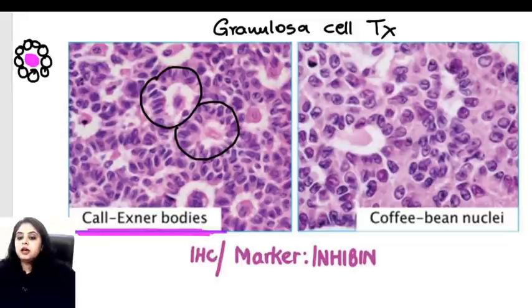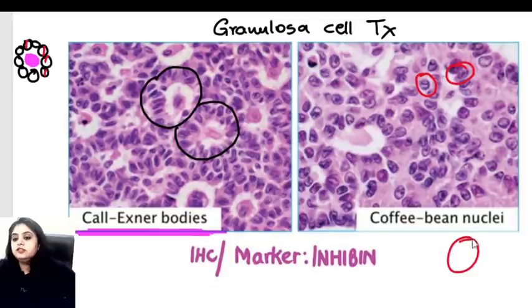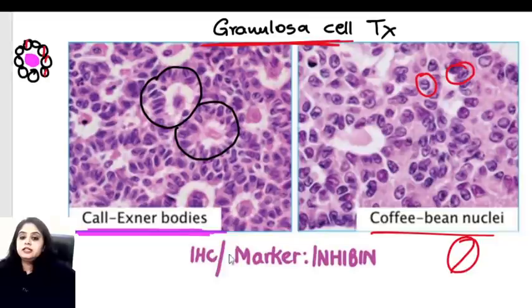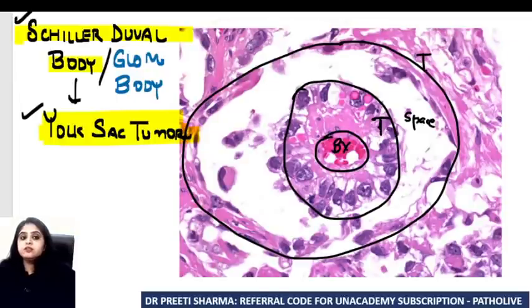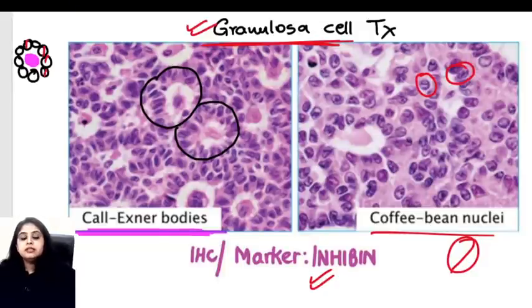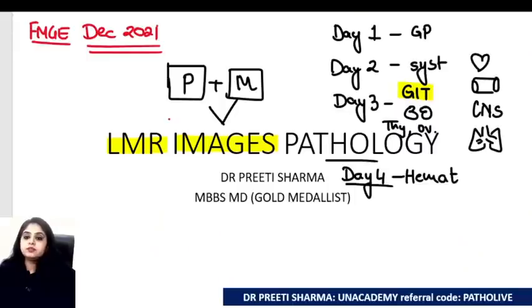But anything special about these nuclei? These nuclei also might have a line inside it. Means if you look at some of these nuclei over here, these nuclei also have a line, that is they have coffee bean nuclei. So what does granulosa cell tumor have? It has Kohl-Exner bodies and it has coffee bean nuclei in the ovary. And that is something that you see in granulosa cell tumor, the marker for which, just a gynae question as a quick recap, the marker for granulosa cell tumor is inhibin. Well, so these two bodies, repeating, Schiller-Duval body in yolk sac tumor, Kohl-Exner body in granulosa cell tumor. These are the two bodies which are very, very important when it comes to ovarian tumors.